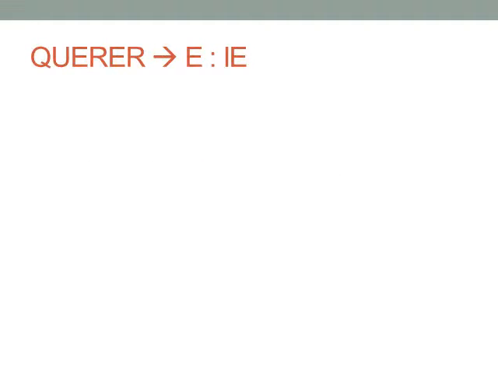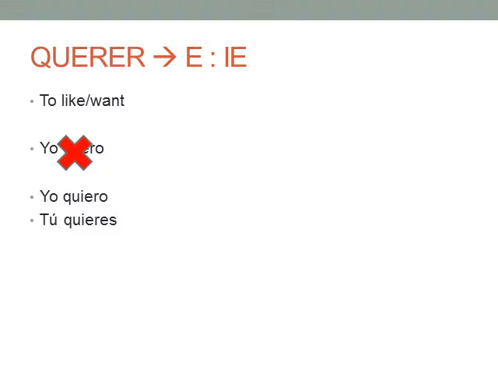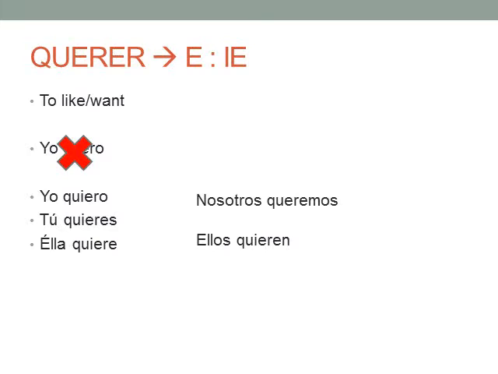Now, the first group of stem changing verbs we're going to look at is e to ie. And one very common verb this occurs in is querer, which is to like or to want. Now, if you're old enough, you may remember the ad campaign for Taco Bell, Yo quiero Taco Bell. Now that's where we see the stem changing verb. Querer is a very common verb in Spanish. So it's not yo querero, it's yo quiero. Tú quieres, él y usted quiere, ellos quieren, but nosotros queremos, and vosotros queréis.